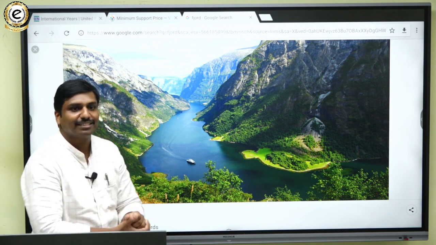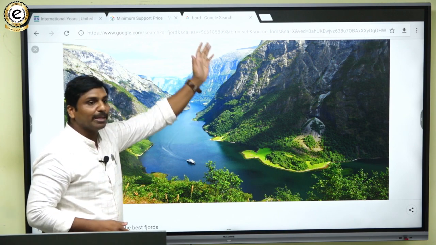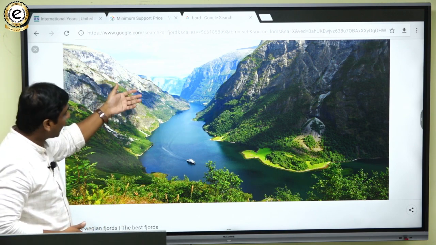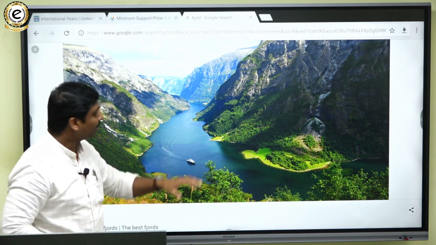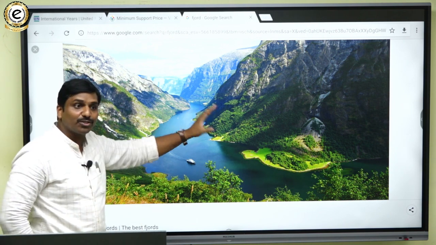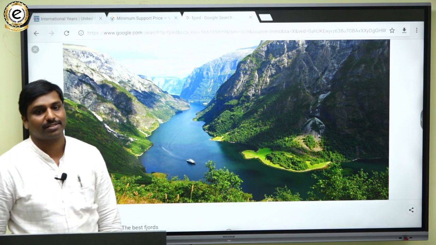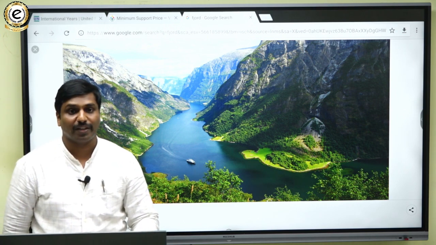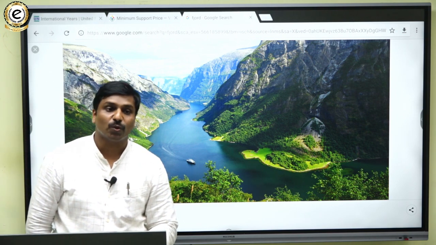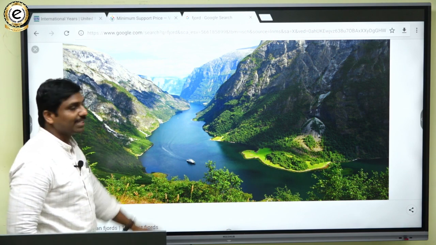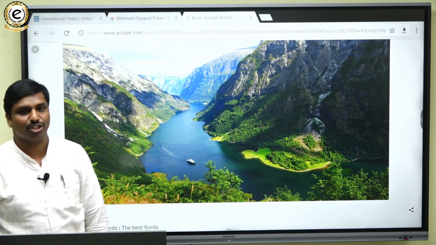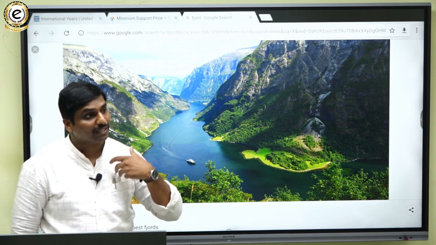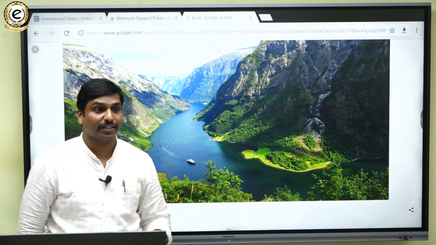Like water is there, and you can have mountain cliffs like this, and you can go for tours and picnics, and you can enjoy. In these areas, you can also enjoy the animals and the biodiversity that are there in this region. So that was a question picked by UPSC and asked. This is a picture that represents the zone. Now can you understand how they are picturesque?